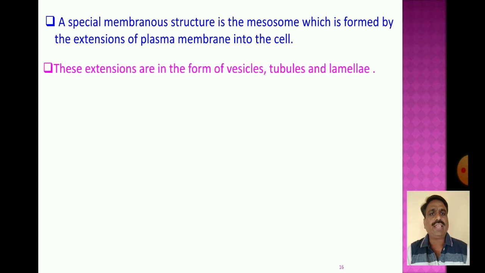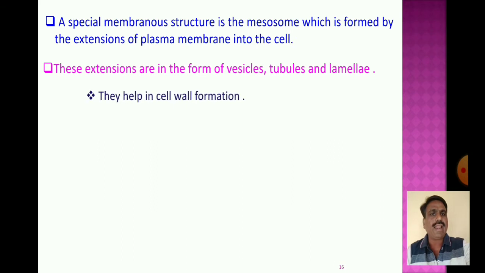These extensions are in the form of vesicles, tubules and lamellae.